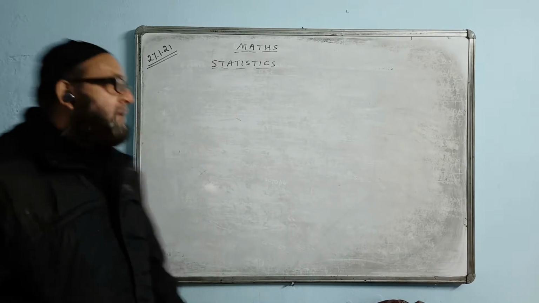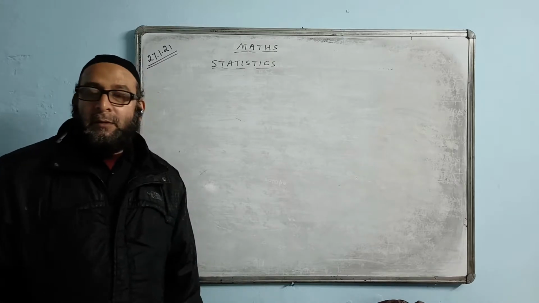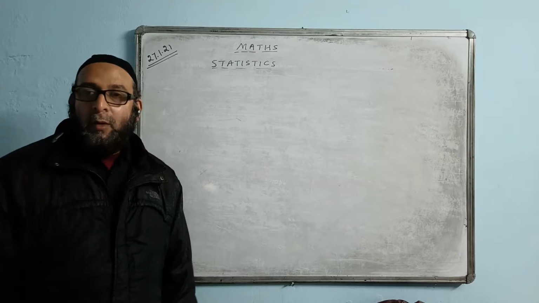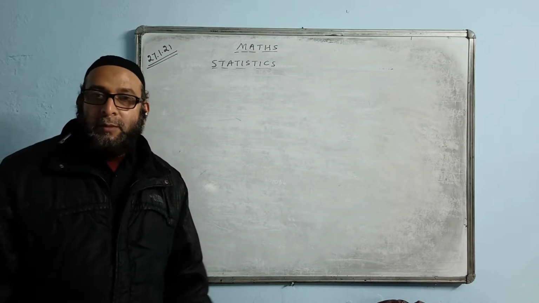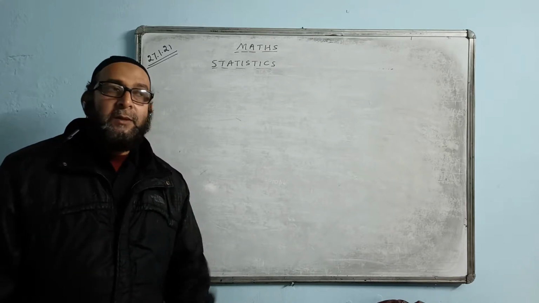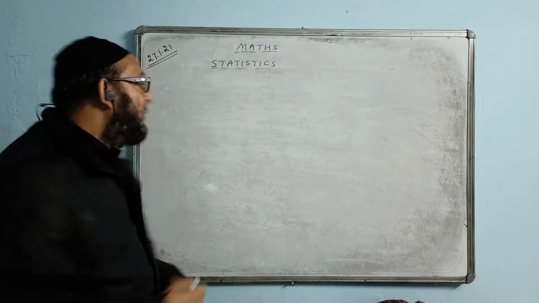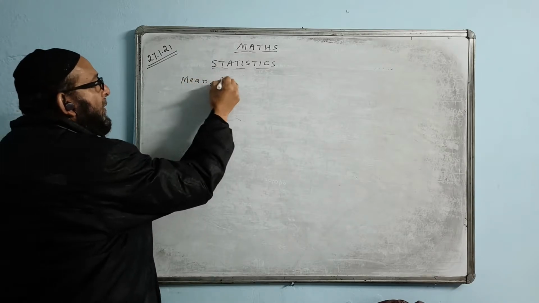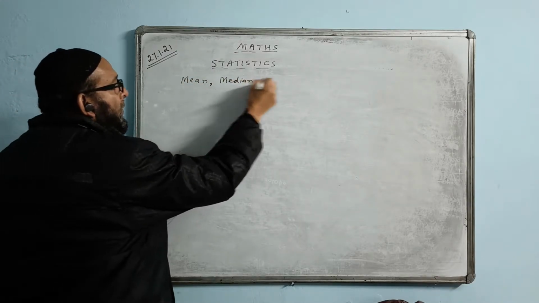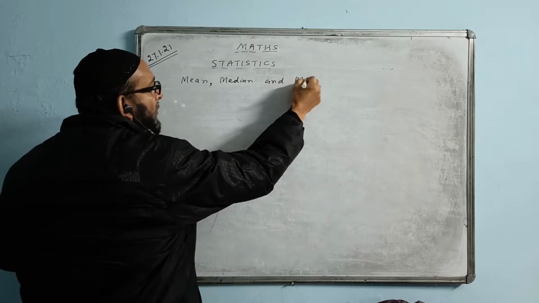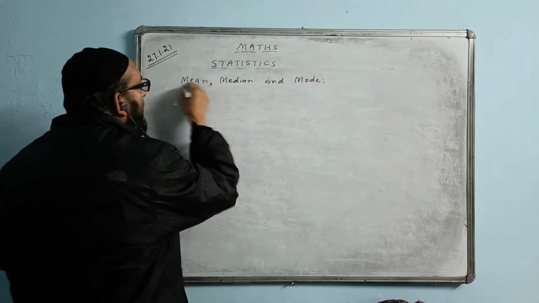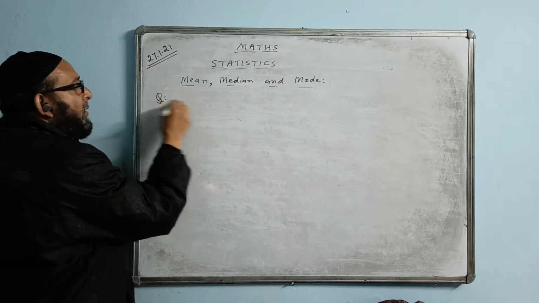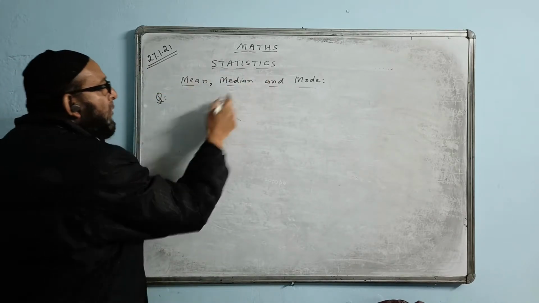In the chapter Statistics, you have to know three things: mean, median, mode. How do we find mean, median, mode? I think you have done it in Class 9 also, but once again you need to know mean, median, mode. The topic is mean, median, and mode. Okay, just have an idea. Suppose a question comes like this: find the mean, median, and mode of these numbers.